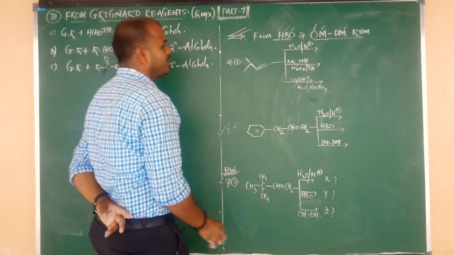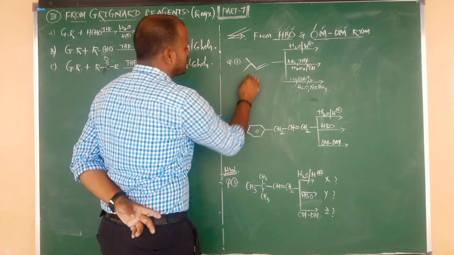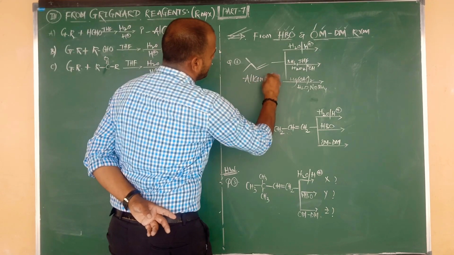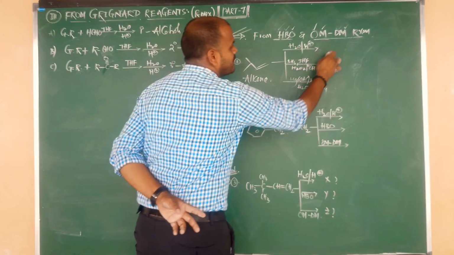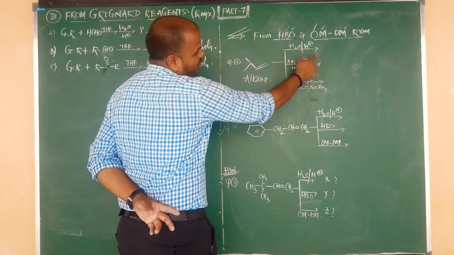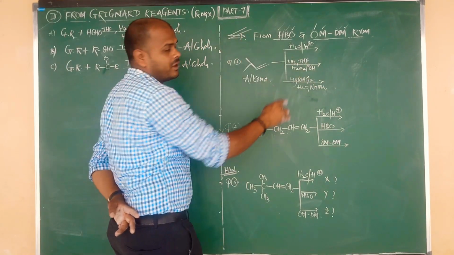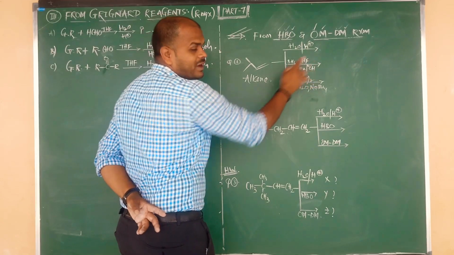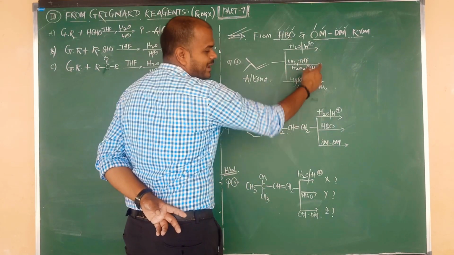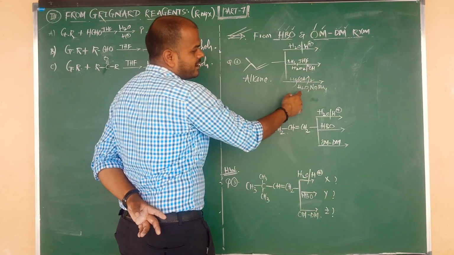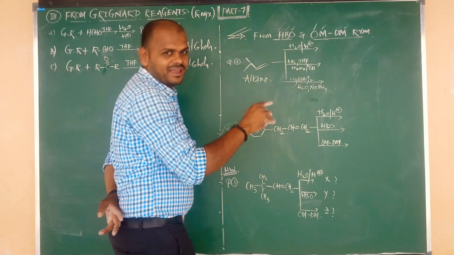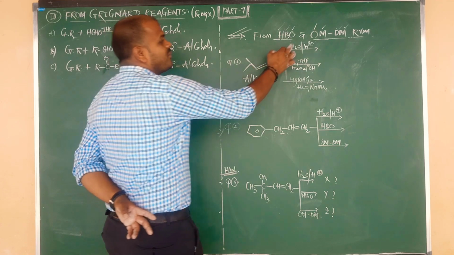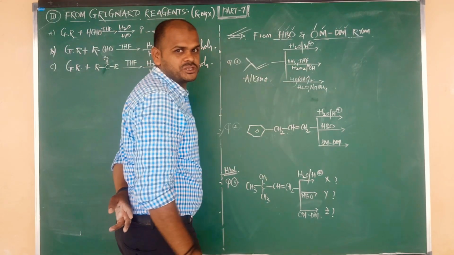They are very important. Here I have given one structure, and this is an alkene. What will be the product of the alkene upon hydration in presence of dilute H2SO4? Alkene upon hydroboration oxidation reaction: see the reagents carefully, BH3-THF, H2O2 and alkali. This is the HBO reaction. And mercuric acetate reaction with water, then sodium borohydride, this is the oxymercuration and demercuration reaction.